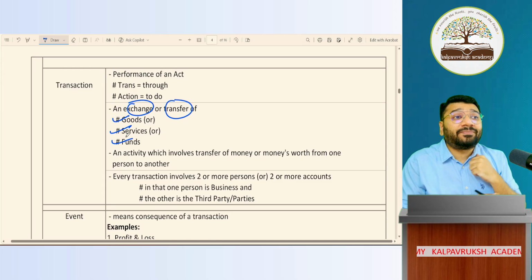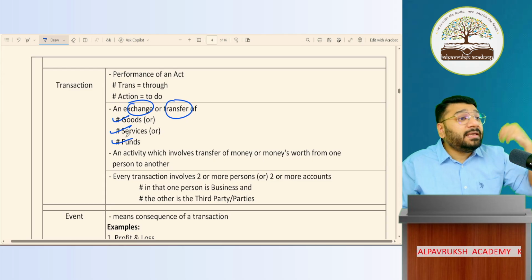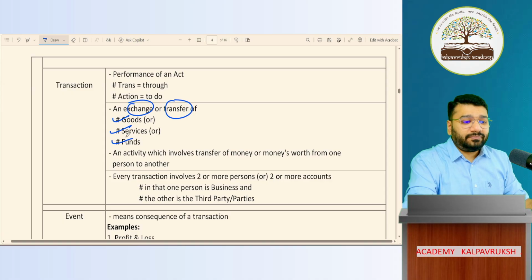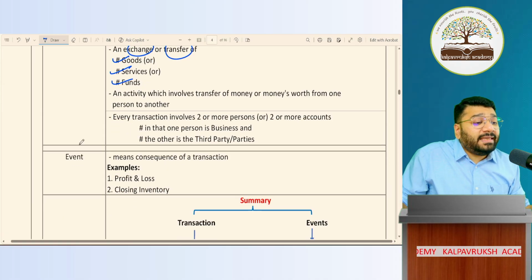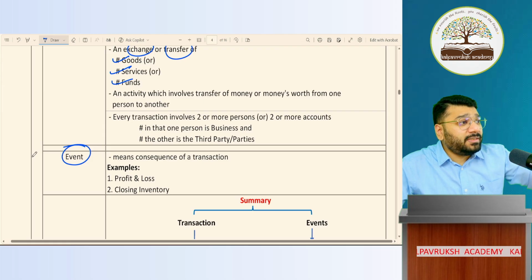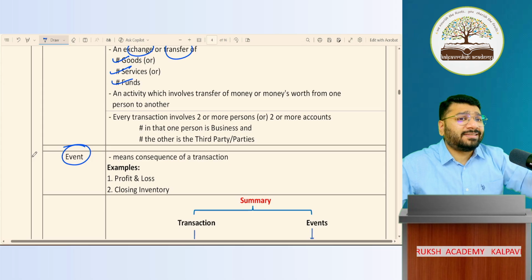Okay. Employee. I pay salary to an employee. Is the employee a third party? Yes, because they are not the owner. Got it? Not got it? Okay. What is an event? What is an event? Hey, all this was discussed last class. I'm doing revision of last class.